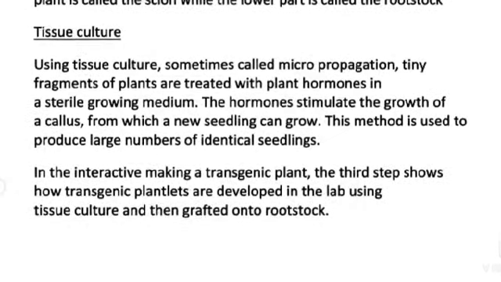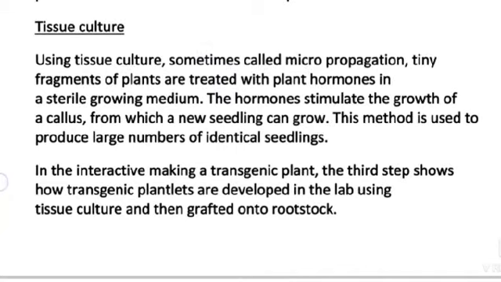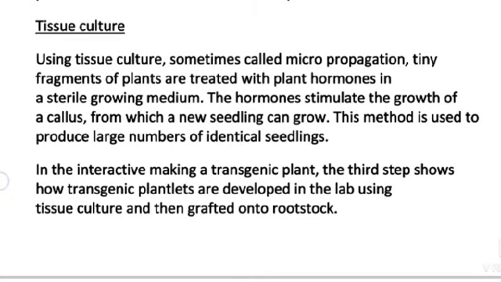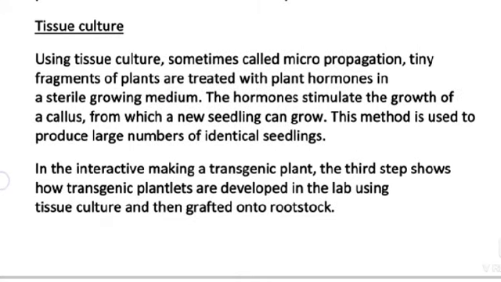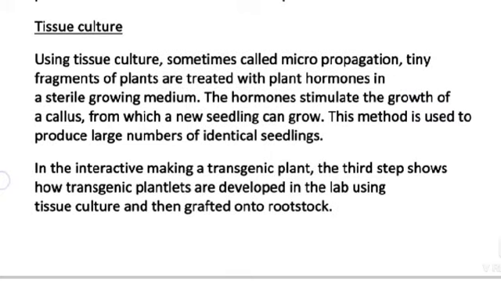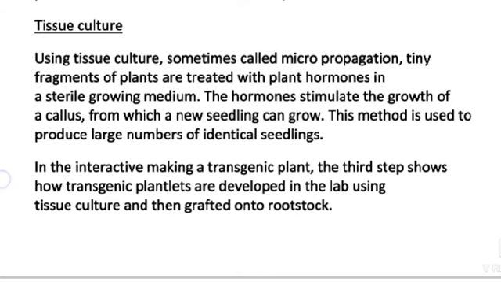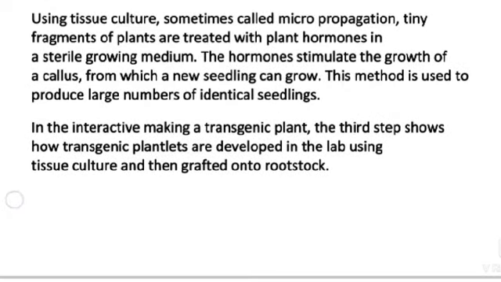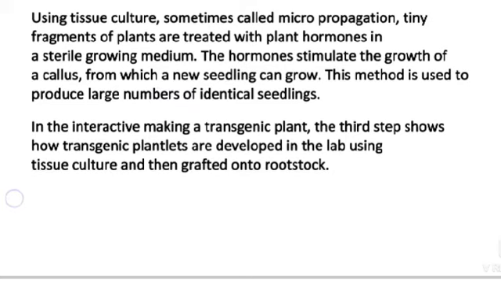Tissue culture. Using tissue culture, sometimes called micropropagation, tiny fragments of plants are treated with plant hormones in a sterile growing medium. The hormones stimulate the growth of a callus. What is callus? Callus is an undifferentiated mass of cells. A single cell producing a whole plant is called totipotency, from which a new seedling can grow. This method is used to produce a large number of identical seedlings.